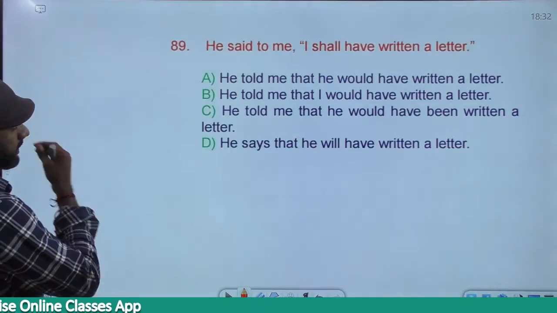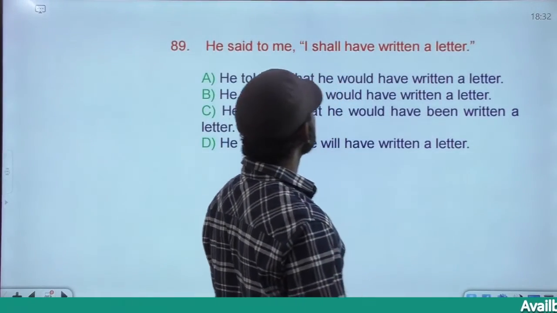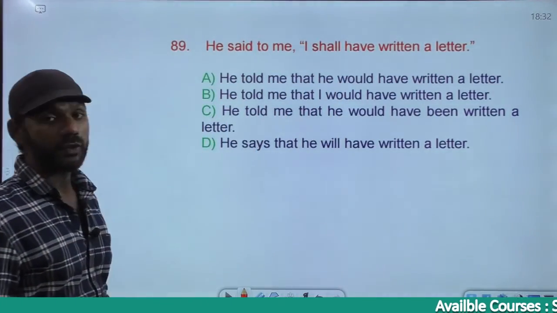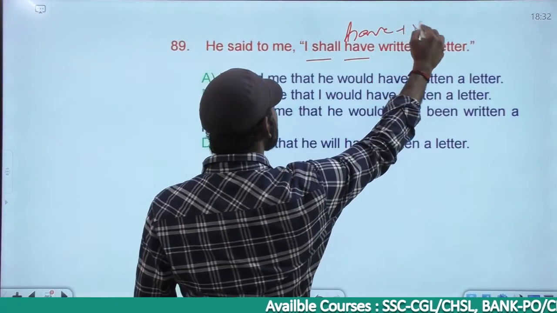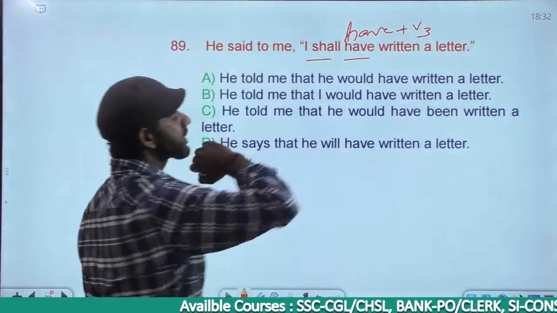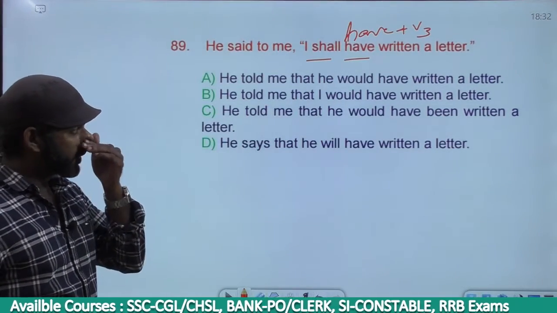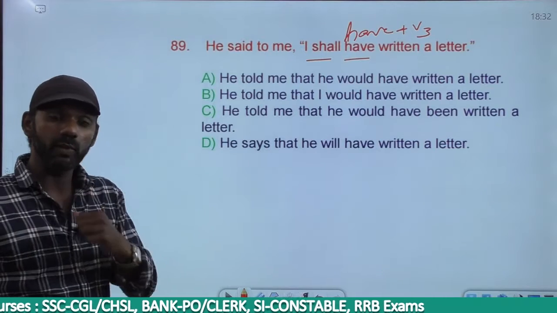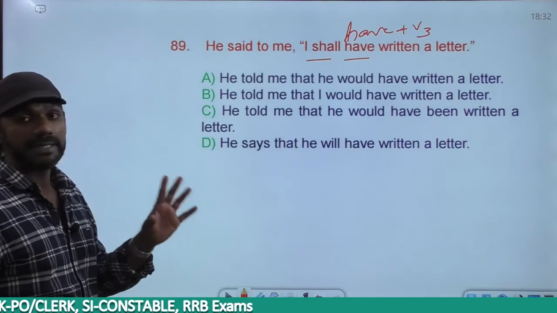The next one. He said to me, I shall have written a letter. Shall have written is future perfect. Shall plus have plus V3. Will or shall plus have plus V3 is future perfect. I told you, in every perfect sentence in the passive voice, what must be there? Been must be there in the passive voice. Right? This is indirect speech.